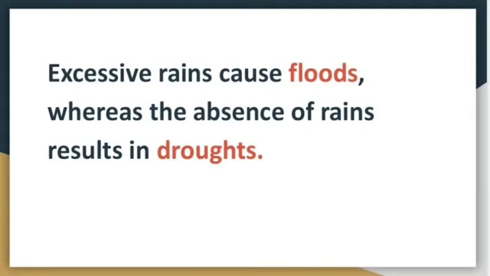Therefore, some regions in our country may have floods, while others may suffer from droughts at the same time. Therefore, we came to know that the distribution of water over the globe is quite uneven due to a number of factors.